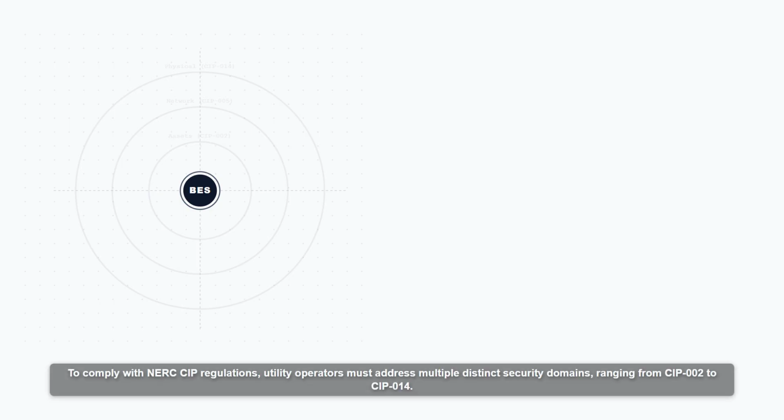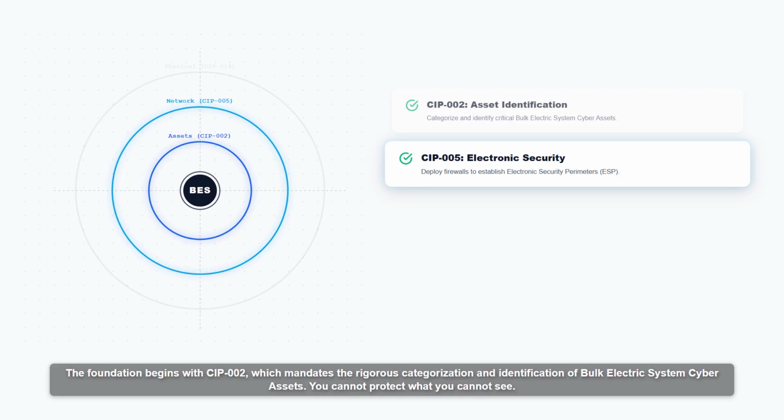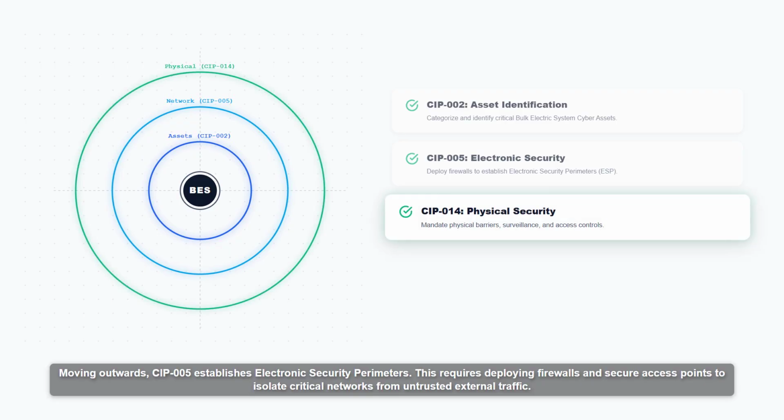To comply with NERC CIP regulations, utility operators must address multiple distinct security domains ranging from CIP 002 to CIP 014. The foundation begins with CIP 002, which mandates the rigorous categorization and identification of bulk electric system cyber assets. You cannot protect what you cannot see. Moving outwards, CIP 005 establishes electronic security perimeters. This requires deploying firewalls and secure access points to isolate critical networks from untrusted external traffic.